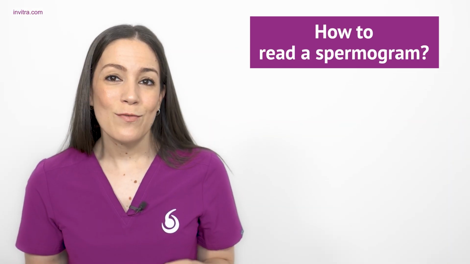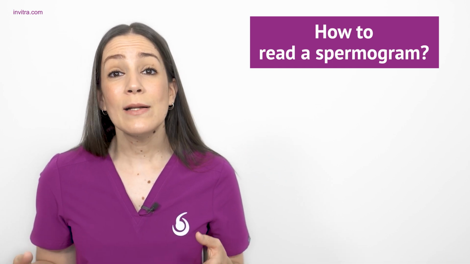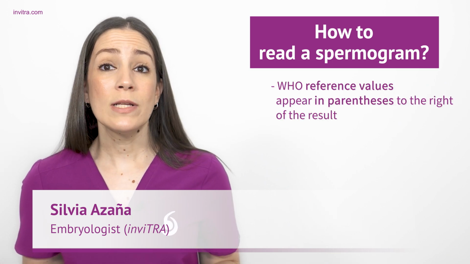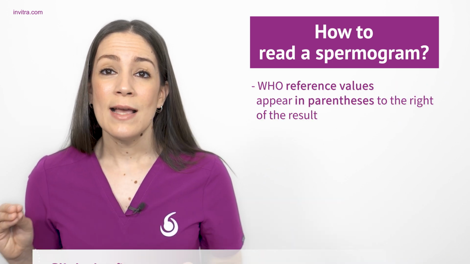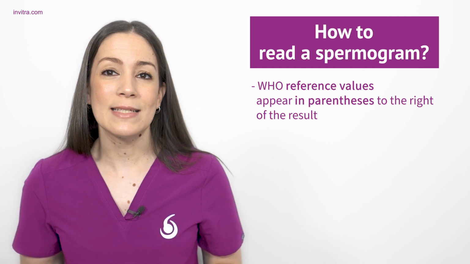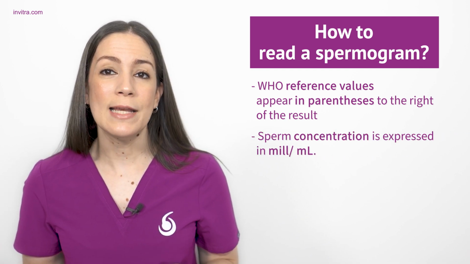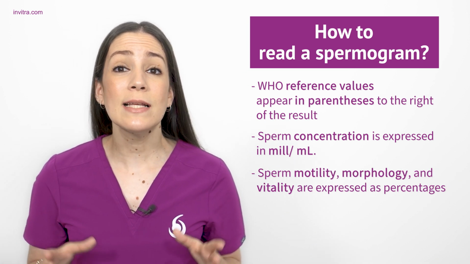When the report containing the semen analysis results is received from the laboratory, it is important to carefully consider some recommendations in order to understand those results. The reference values, decision limits from the WHO usually appear on the right side of the result and in parentheses. The concentration of spermatozoa is expressed in millions per milliliter. Sperm motility, morphology, and vitality are expressed as percentages.